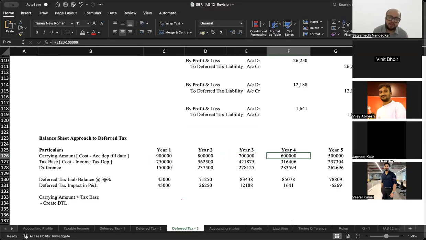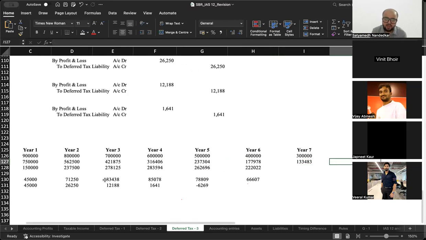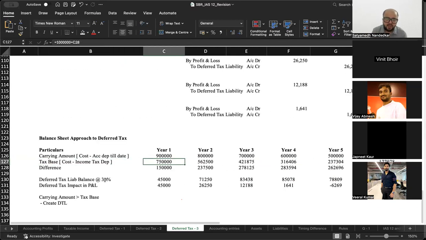Now we calculate something that is known as the tax base. I will explain what a tax base is, but in this case, tax base is the written down value for tax purposes. You noted that down too: after 25% WDV depreciation, what is the value, you noted the values and arrived at the difference figure. What did you get? You got the difference between carrying amount and tax base. Now the difference is 1,50,000, calculate 30% of it, that gives you 45,000. This is the deferred tax liability balance that we need in the balance sheet. How much deferred tax liability do we need? 45,000.